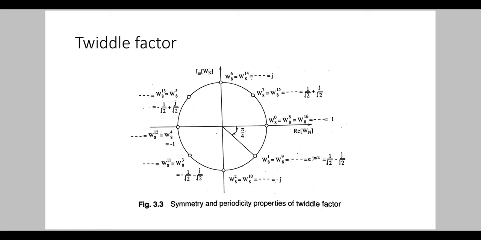Here, since the phase angle is minus pi by 4, W8 raised to 1 we will get by rotating from the real axis in clockwise direction by an angle pi by 4. Here it is marked as W8 raised to 1.